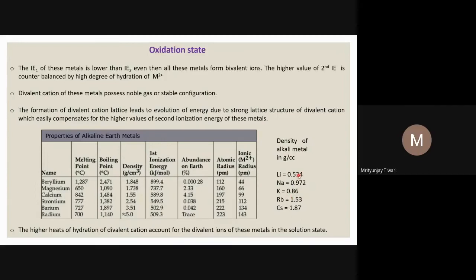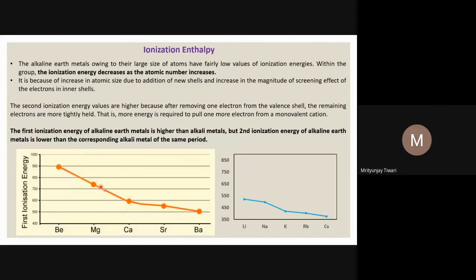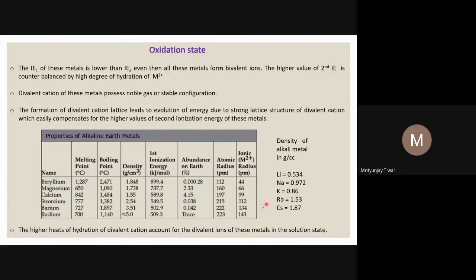Why? Because we can compare only same period elements, otherwise we see a drastic change in mass and radius if we compare two elements of different periods and different groups. So we compare one by one, in the same period, just adjacent elements. And the first ionization potential is also very high in comparison to the alkali metals, and we can compare these values here. So alkali metals are quite low in comparison to alkaline earth metals.